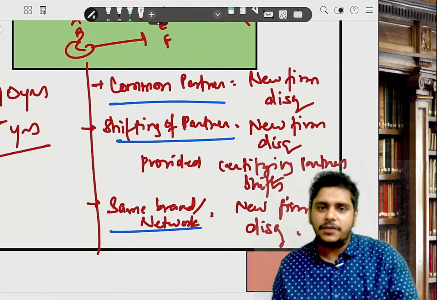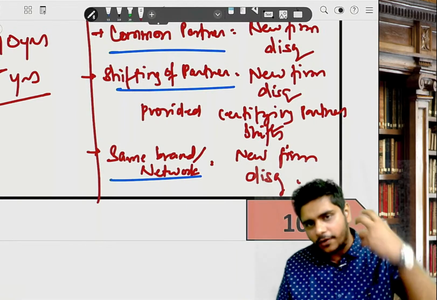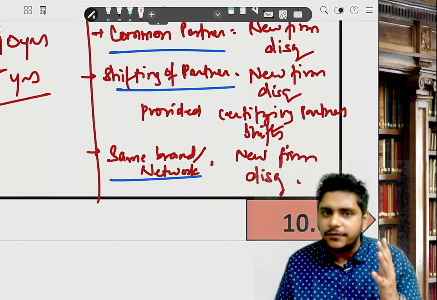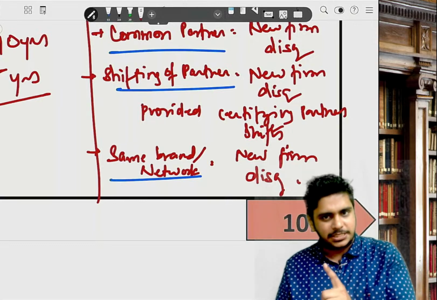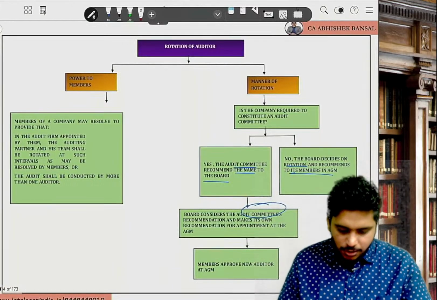If one firm of EY is disqualified, then all the brands, all the network, all the firms of EY will also be disqualified for 5 years. So there are 3 rules for rotation principles. Remember the 3 rules for rotation principles. Then rotation of the auditor.